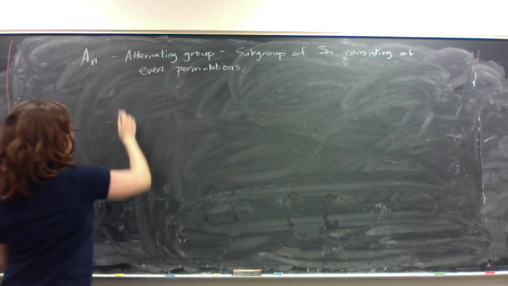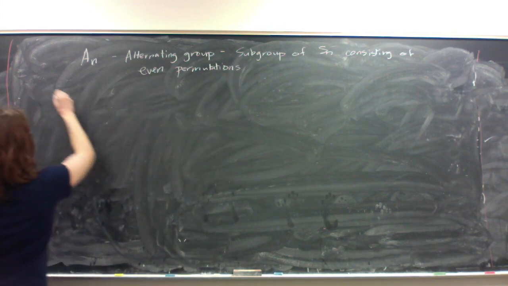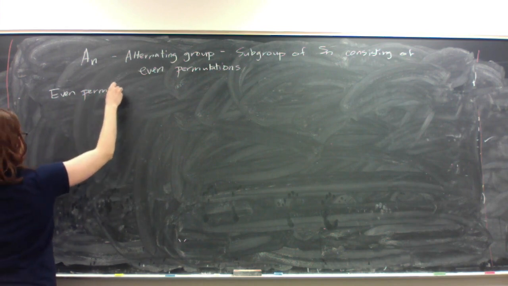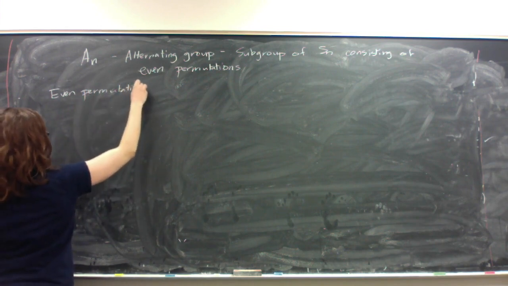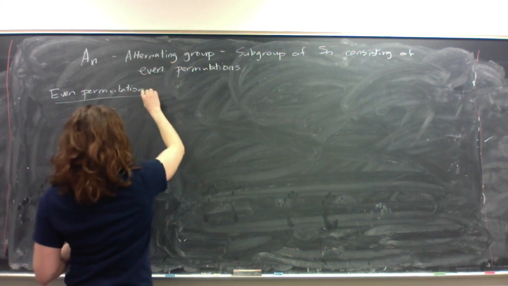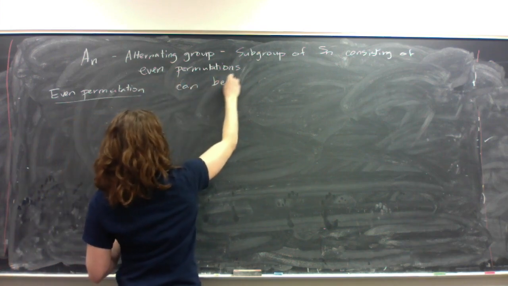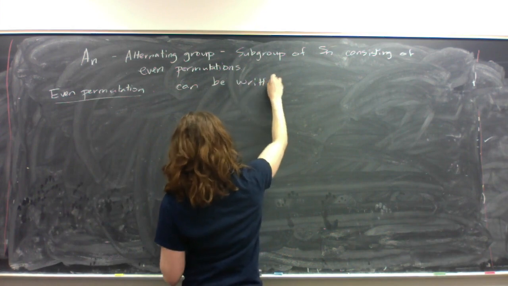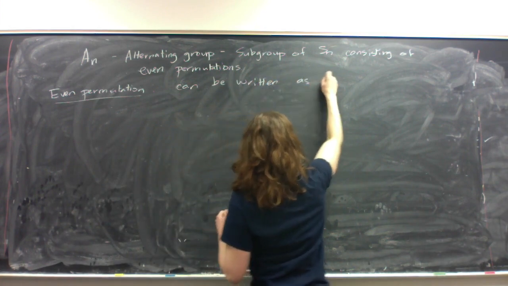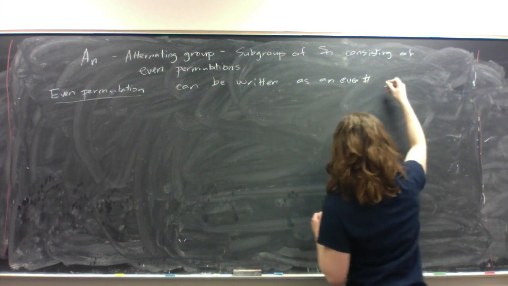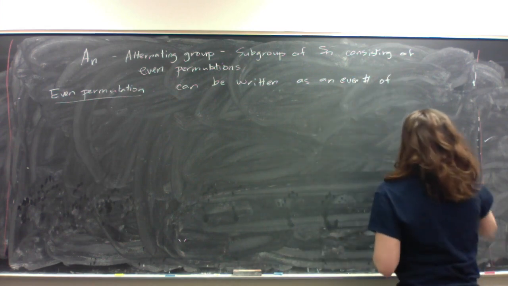So what does it mean to be an even permutation? An even permutation is an element of S_n that can be written as an even number of transpositions.